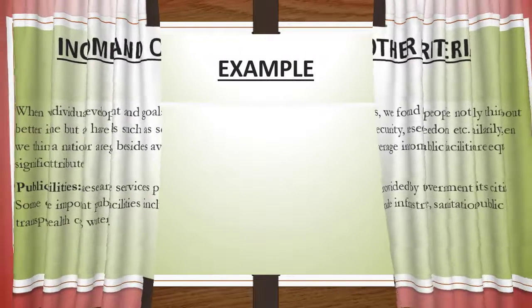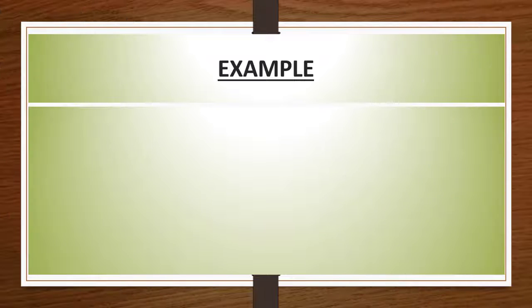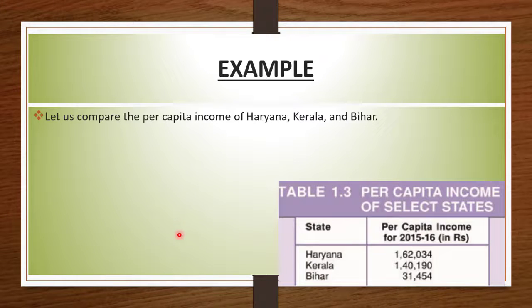By these examples, you can understand the comparisons of the different states on per capita income. You can see in this table the per capita income of 2015-16. Let's compare the per capita income of three different states, Haryana, Kerala and Bihar.